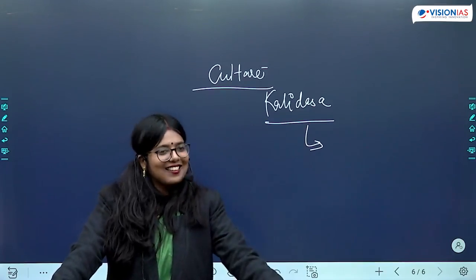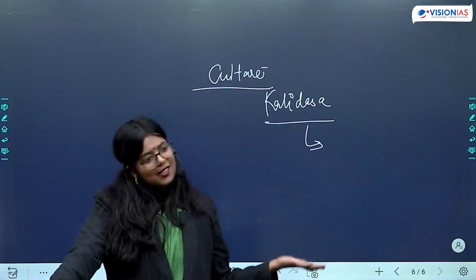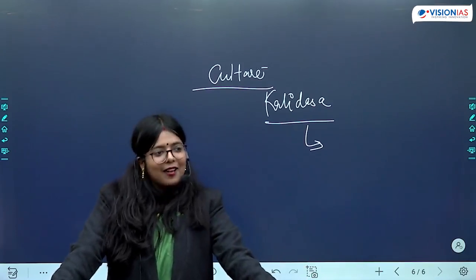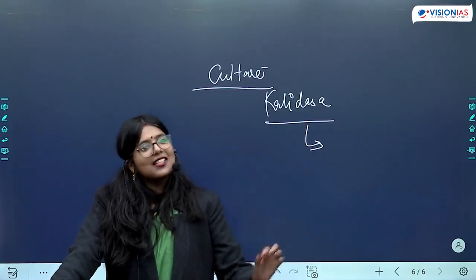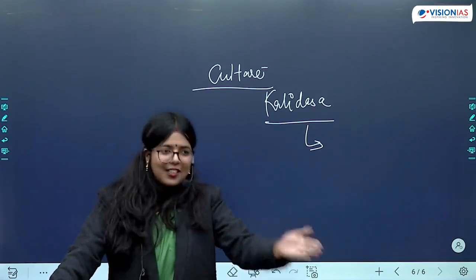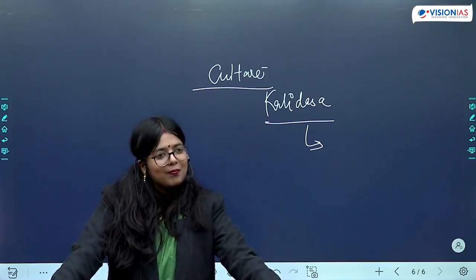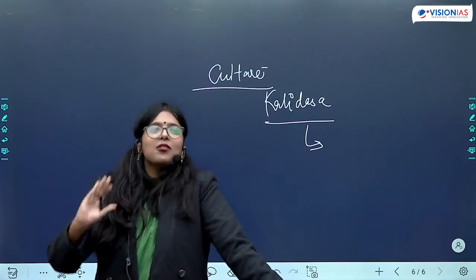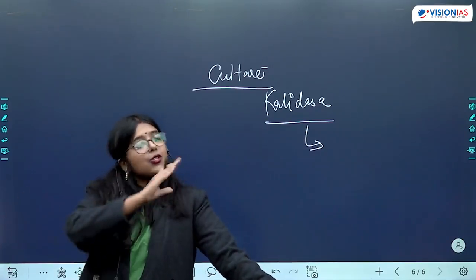I am asking that. See, when we talk about Abhigyana Shakuntalam, it's a very popular text. That is why I am giving this example. When we look at Abhigyana Shakuntalam, when Shakuntala is in love, she is writing a letter to Dushyant. They are writing letters, but in the Prakrit language. So we know that even when they are educated, the medium of language was probably different. Okay, because that is what our sources are telling us.